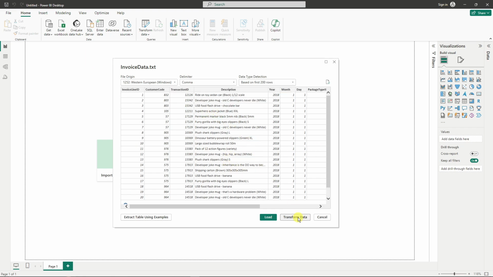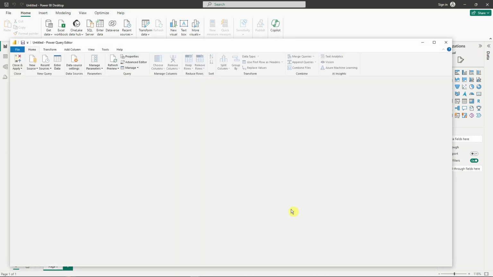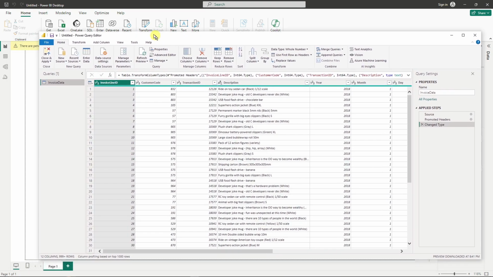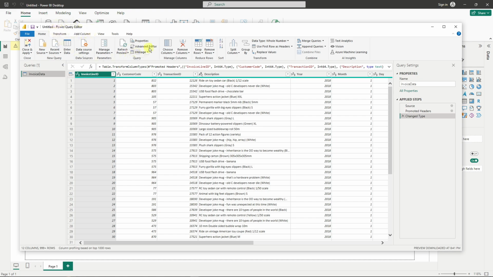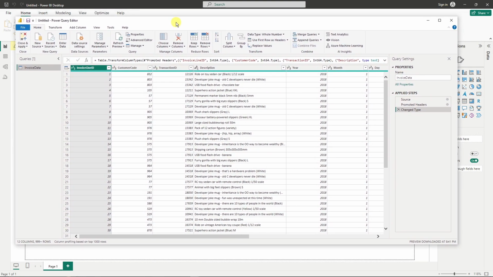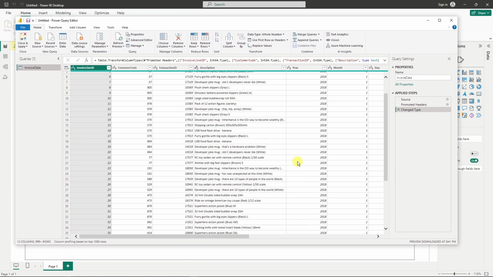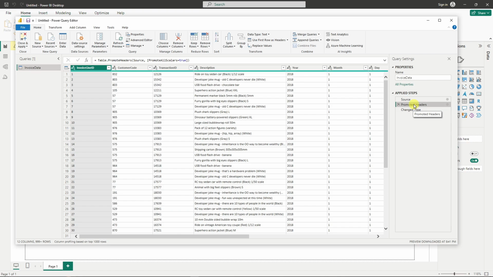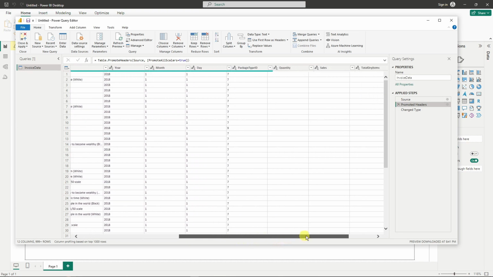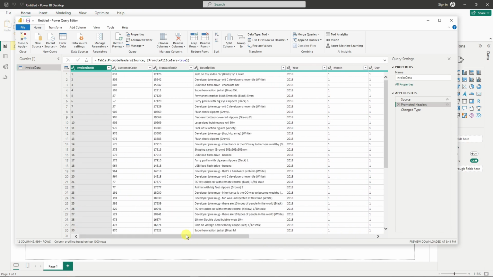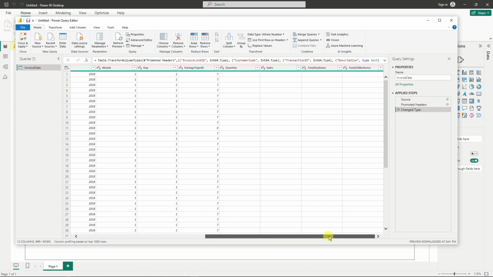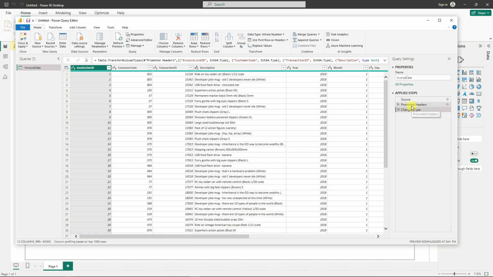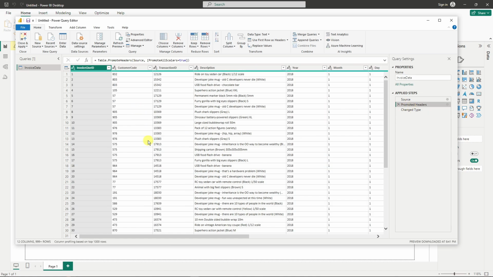So simply click on transform data, and you're going to have a pop-up here that says Power Query Editor. It's just another pop-up inside BI desktop. And what you can see here, first of all, you're going to have two choices. So for the choices, you have promoted headers. Basically, this is the adjusted headers. That's why it's really important to choose transform data. You also have change type. I think this is the original one. So let's go to promoted headers and check on the headers basically.